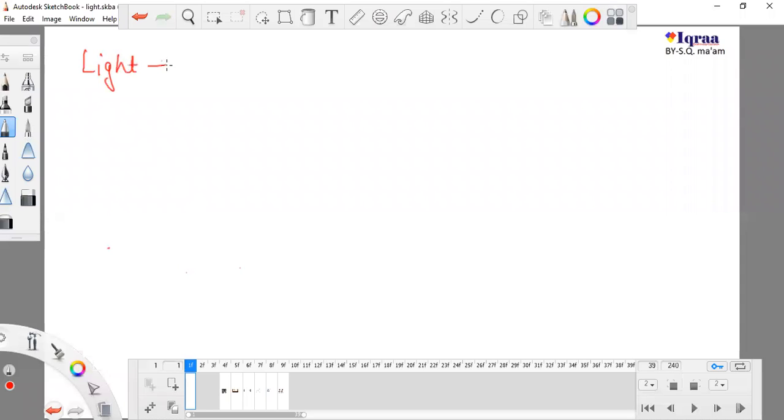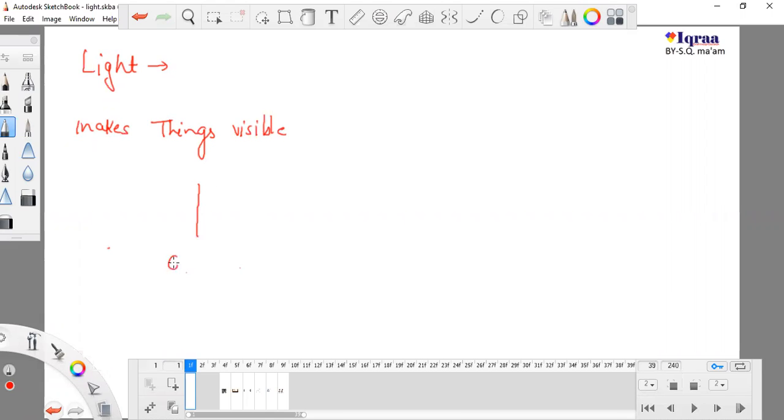So first of all, all of us know about light, and we can see in a dark room only because of light. Light is the thing which makes things visible.